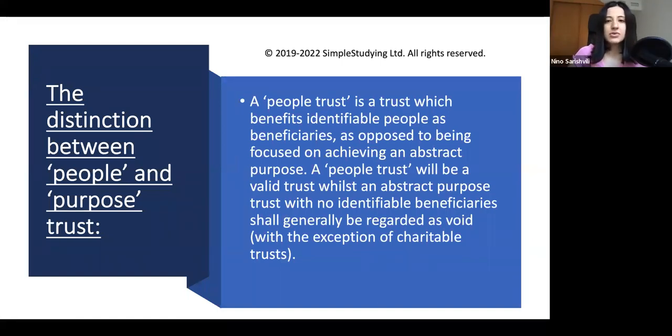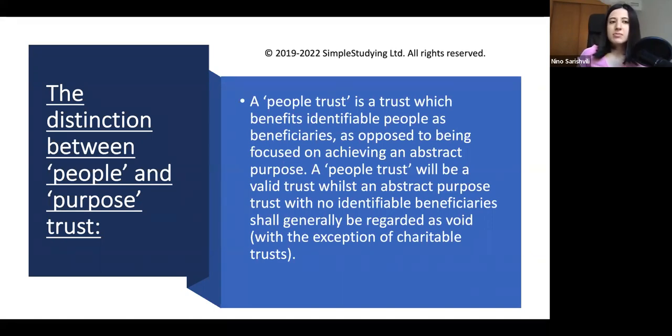How do you know that a trust is for people, and how do you know that a trust is for a purpose? A people trust is a trust which benefits identifiable people as beneficiaries, as opposed to being focused on achieving an abstract purpose. A people trust will be a valid trust, whilst an abstract purpose trust with no identifiable beneficiaries is void.